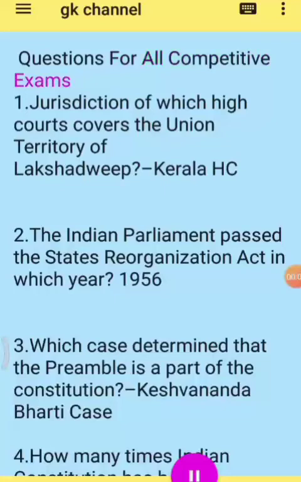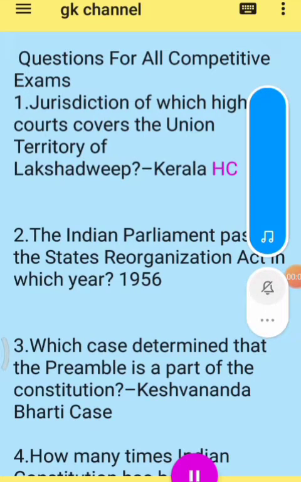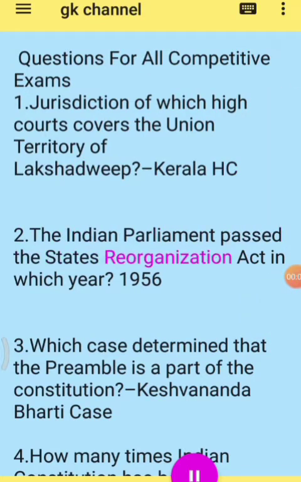Questions for all competitive exams. 1. Jurisdiction of which High Court covers the Union Territory of Lakshadweep? Kerala HC. 2. The Indian Parliament passed the States Reorganization Act in which year? 1956. 3. Which case determined that the preamble is a part of the Constitution?